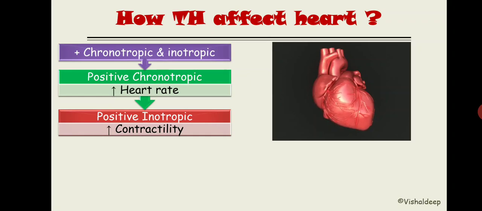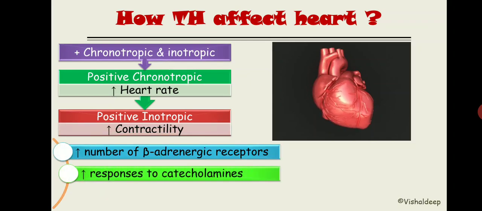Now what does the thyroid hormone do? How will it increase this chronotropy and how will it cause inotropy? The answer is like this. It will increase the number of beta adrenergic receptors, and by doing this it causes increased response to the catecholamines. Got it? Let me repeat it one more time. It increases the number of beta adrenergic receptors, and by doing this it increases the response of the catecholamines like epinephrine and norepinephrine. Got it?